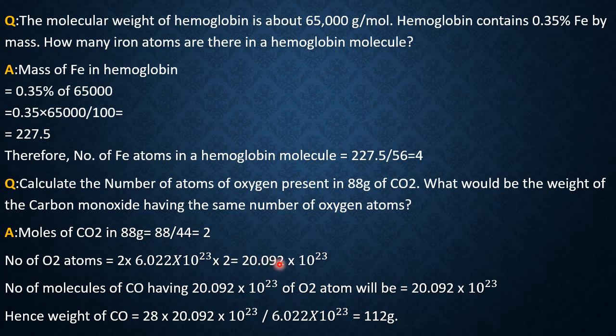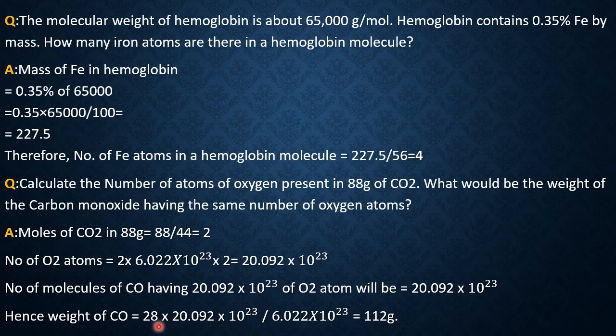Now the same number of CO molecules are there. What would be the weight of the carbon monoxide having the same number of oxygen atoms? If the same number of CO are there, what is its mass? We take this as the number of CO. The gram molecular mass of CO is 1 C equals 12, 1 O equals 16, total 28.